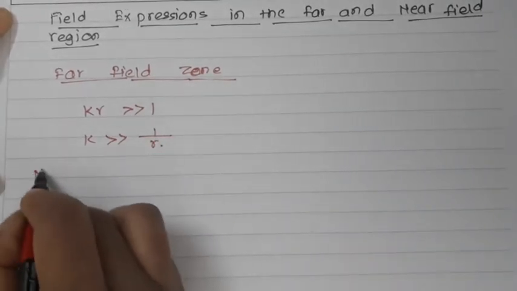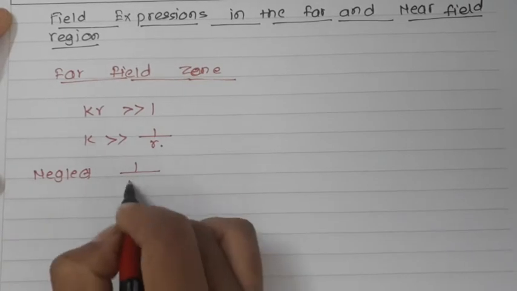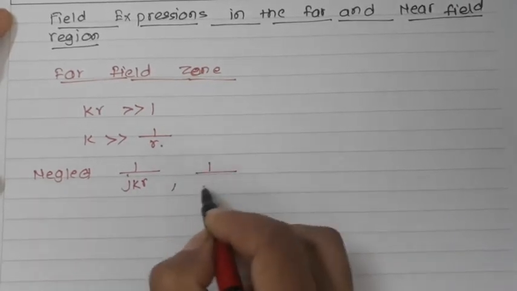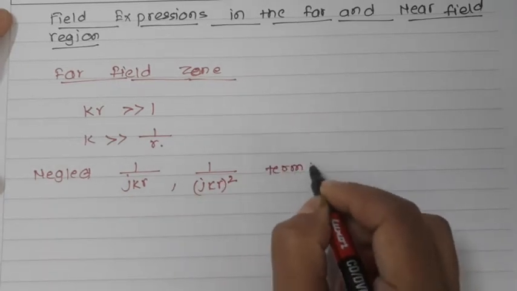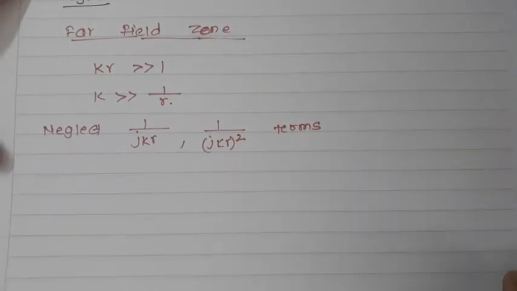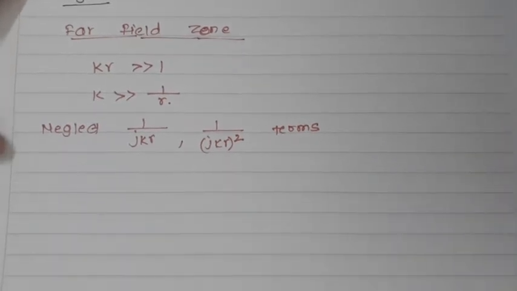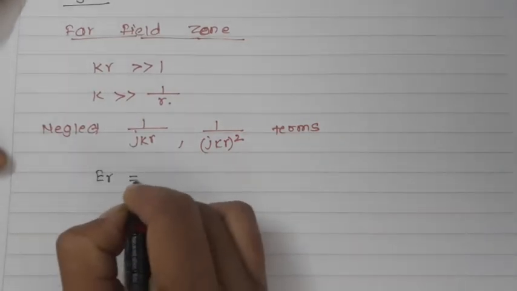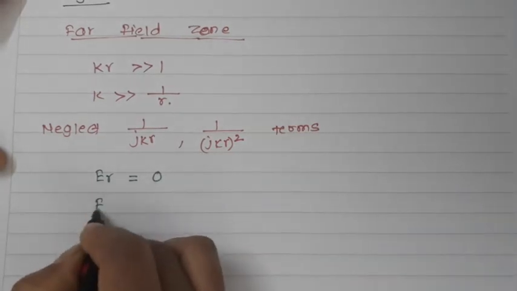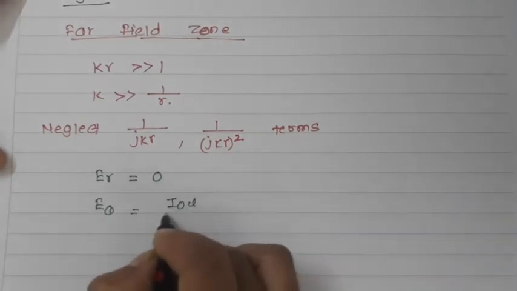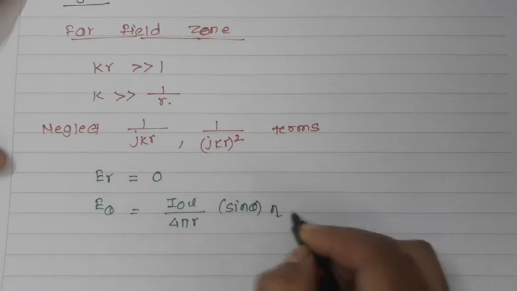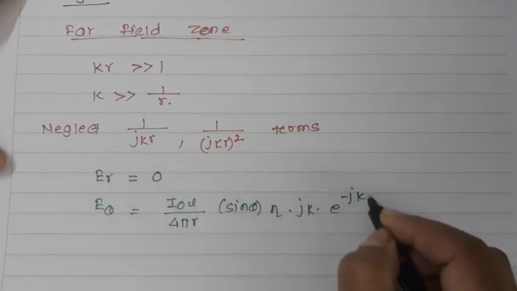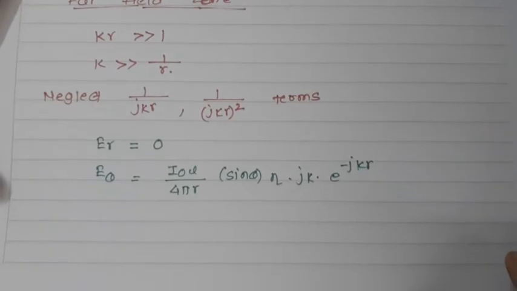Here we can neglect the other two terms, that is the 1 upon j kr and 1 upon j kr square terms, in this far field region. Your Er term contains those, that's why it will be 0. Your E theta term, where we are neglecting those terms, will become I0 L upon 4 pi r, sin theta, eta, jk, e raised to minus jkr.